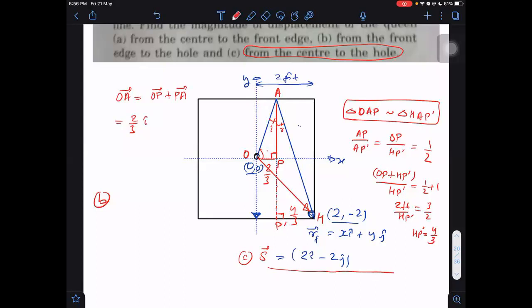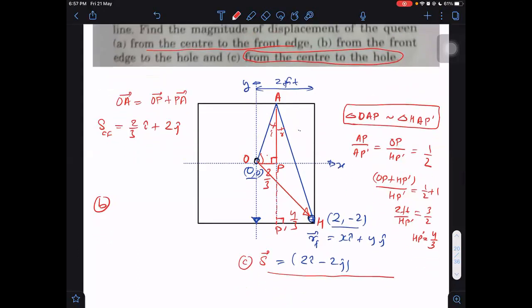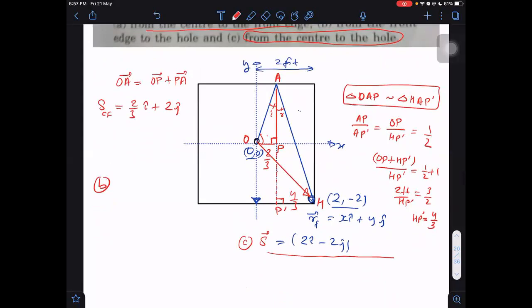2 by 3 i cap plus 2 j cap. This is the displacement of which case? This is the displacement from the center to the front edge. Let us call it case A answer. Answer for case A, number 1. This is the third equation. B is still pending.